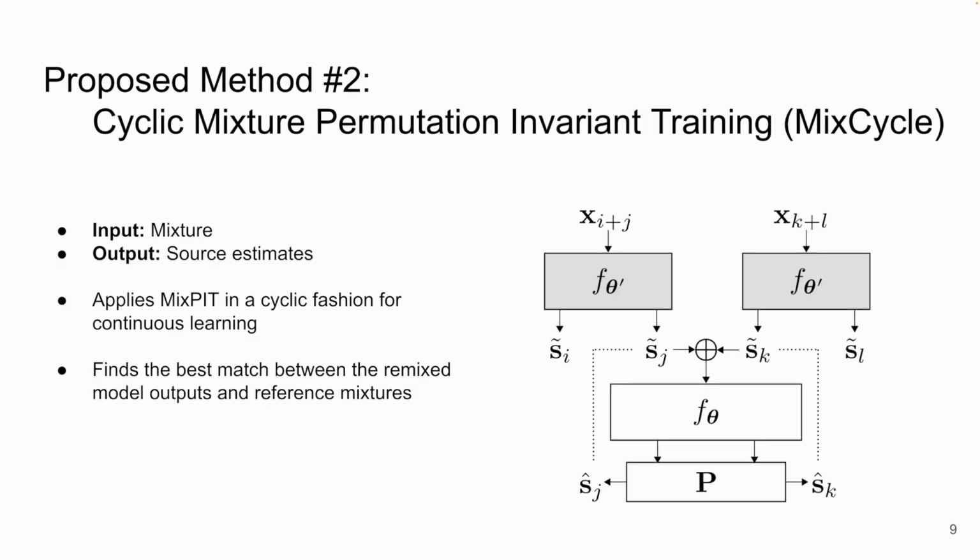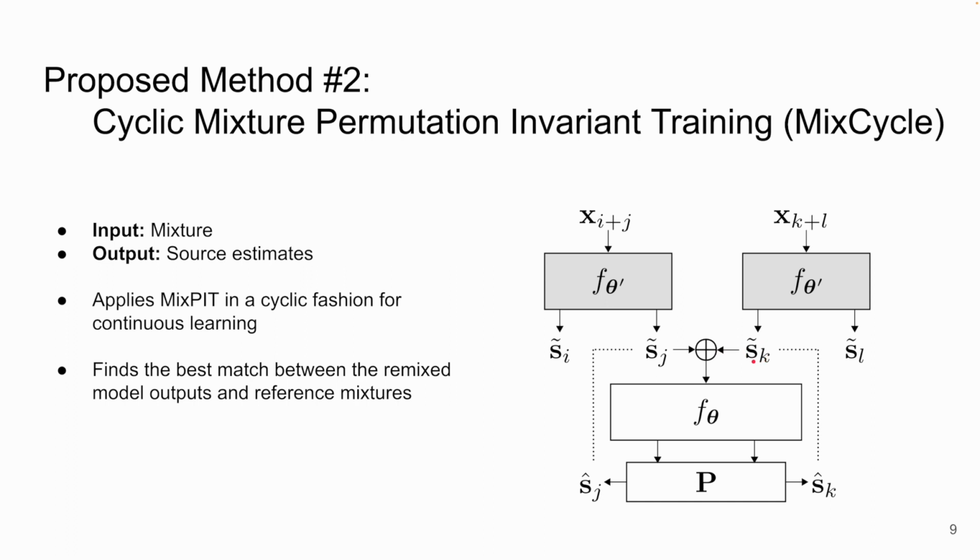Our second proposed method is cyclic mixture permutation invariant training. Here we employ our first proposed method, MixPIT, as a building block and apply it in a cyclic fashion for continuous learning. In MixCycle, first the mixtures are fed into the teacher model f theta prime, and we obtain source estimates sj tilde and sk tilde.